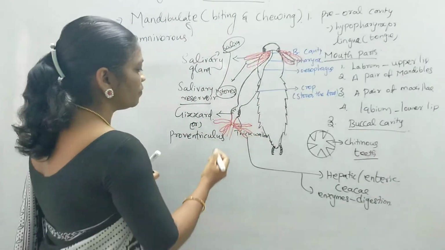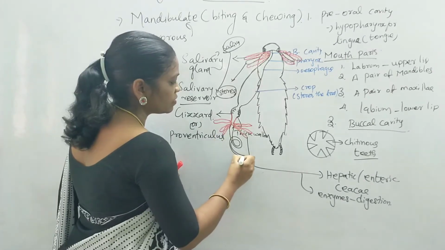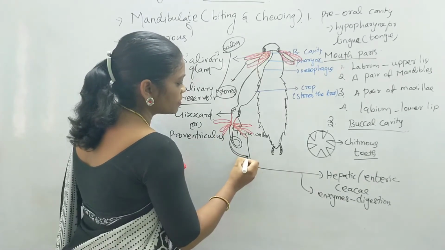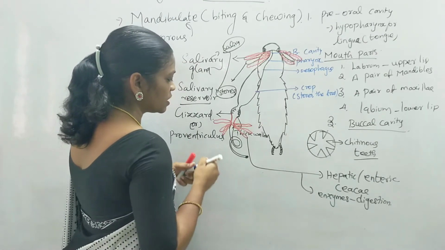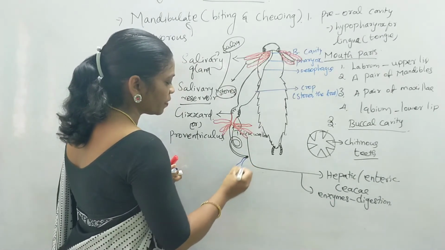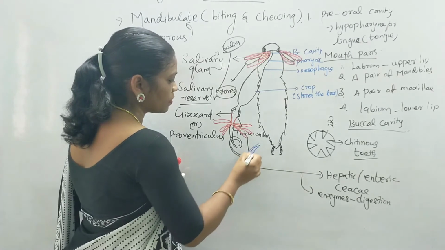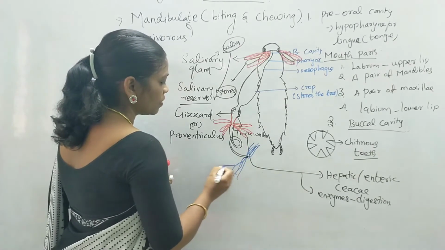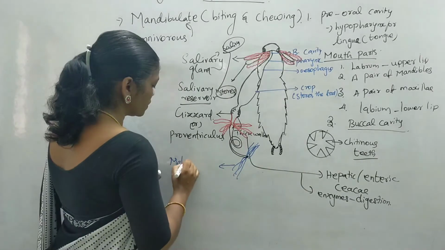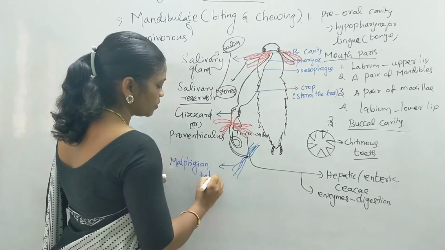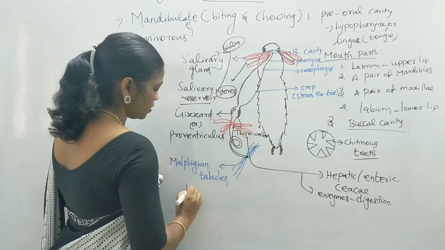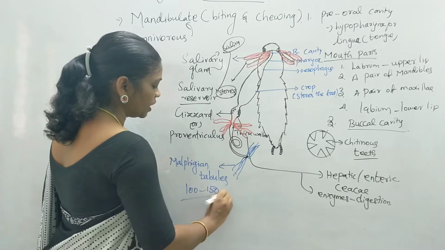And followed by this, you can find the midgut, this coiled structure, which is narrow and meets the hindgut by a small constriction, and the small constriction consists of Malpighian tubules. These Malpighian tubules are 100 to 150 in number.